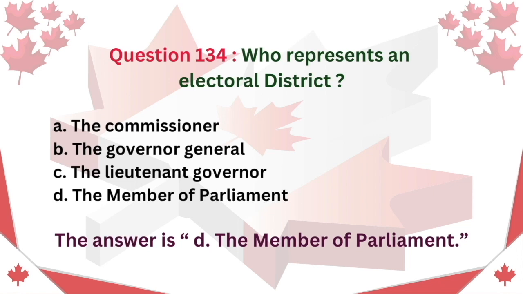Question 134. Who represents an electoral district? A. The Commissioner. B. The Governor General. C. The Lieutenant Governor. D. The Member of Parliament. The answer is D. The Member of Parliament.